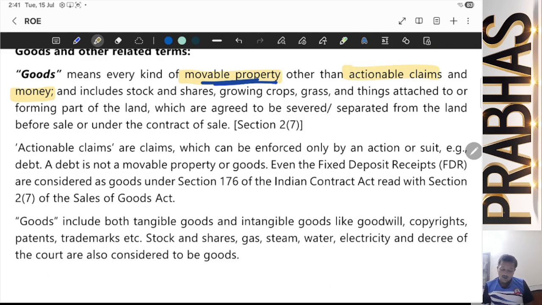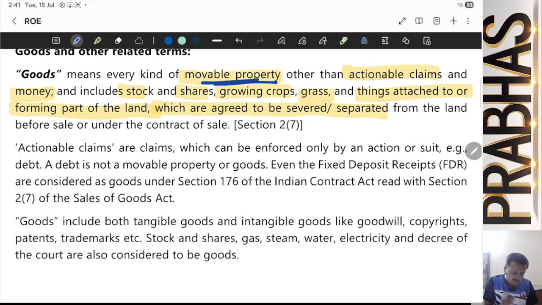And what all does it include? It includes stocks, shares, growing crops, grass, things attached to or forming part of the land, which are agreed to be separated or severed from the land before the sale or under the contract of sale.